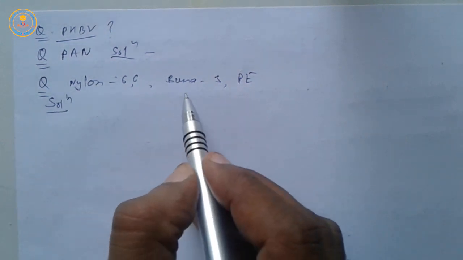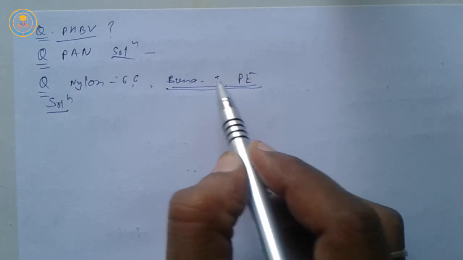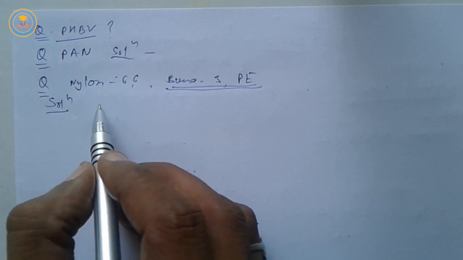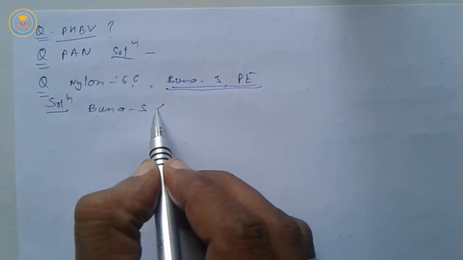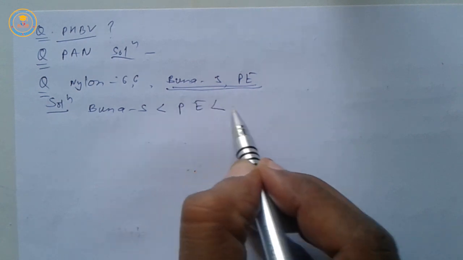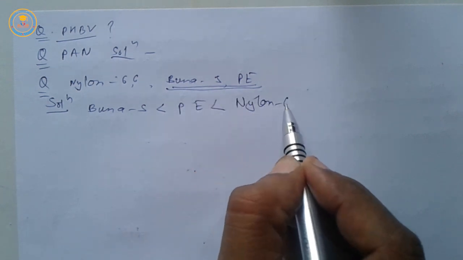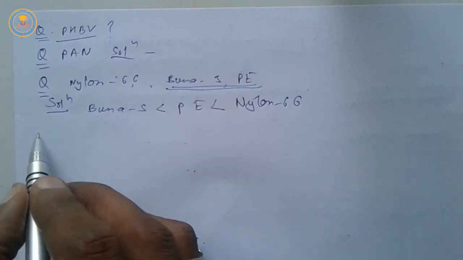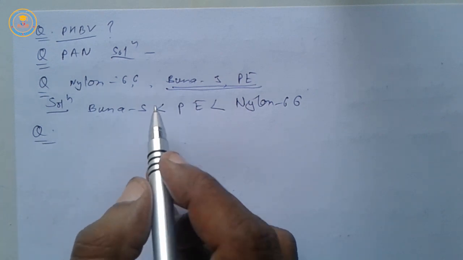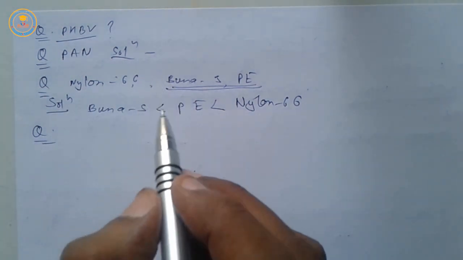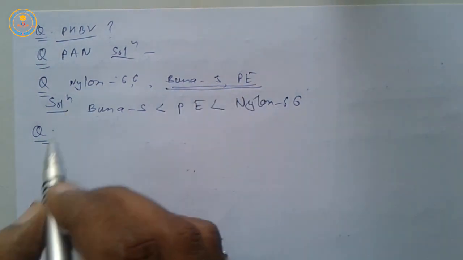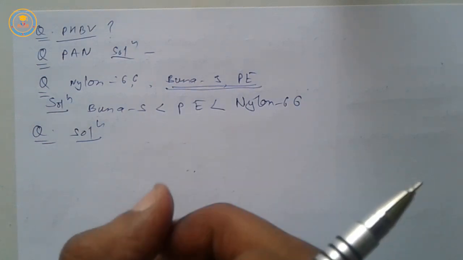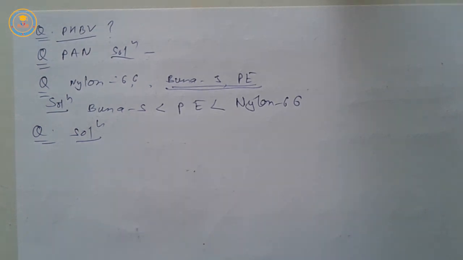Solution is, we know that Buna-S and polythene are addition polymers and nylon 66 is a condensation polymer. So Buna-S, PE and nylon 66. That is the increasing order of intermolecular forces. Now next question is, write the main difference between novolac and Bakelite on the basis of their structure. Very important. Solution: novolac is a linear polymer but Bakelite is a cross-linked polymer of phenol and formaldehyde.